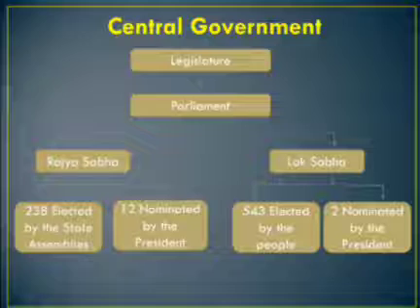In Lok Sabha, 2 members are nominated by the president, and these 2 members are selected from the Anglo-Indian community. Then in the Lok Sabha, 543 are elected by the people. So these 543 members are directly elected by the people. But for the Rajya Sabha, people do not directly elect the leaders; our elected members select the Rajya Sabha members.